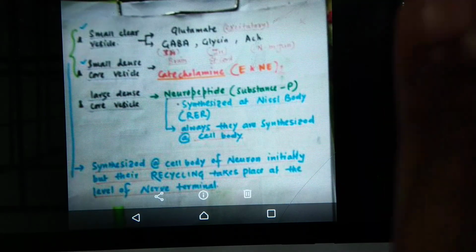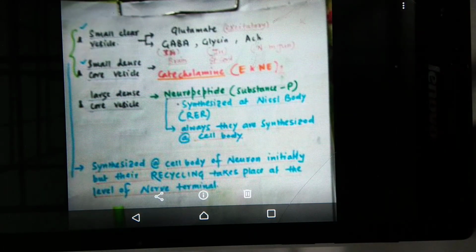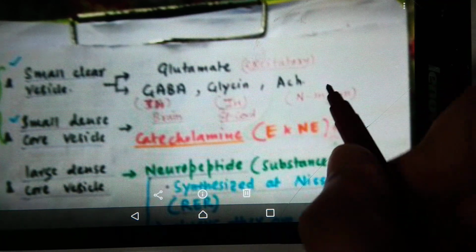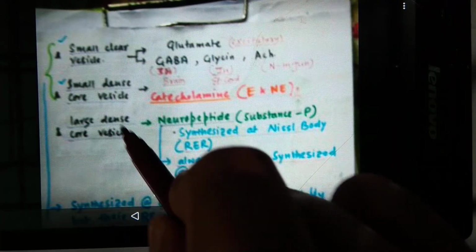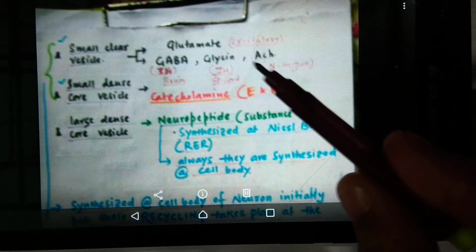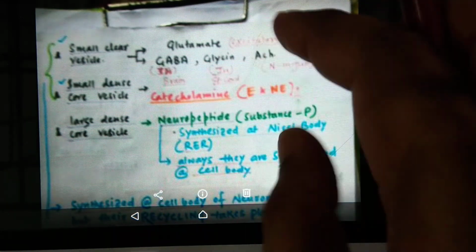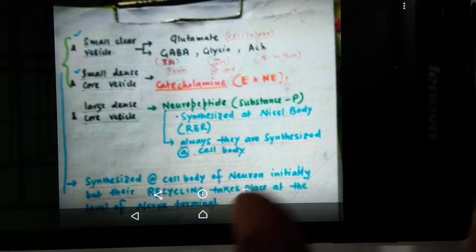Generally the small clear vesicles contain glutamate, GABA, glycine, and acetylcholine neurotransmitters. And the small dense core vesicles contain catecholamines, that means epinephrine, norepinephrine. And the large dense core vesicles generally contain neuropeptides like substance P. Simple. So I am telling about three kinds of vesicles.